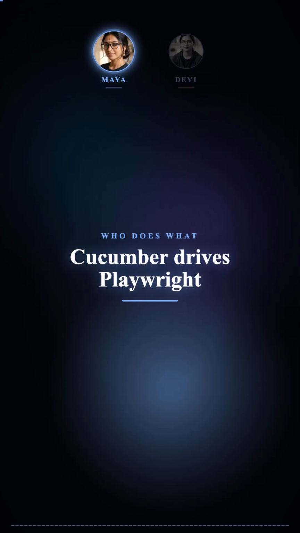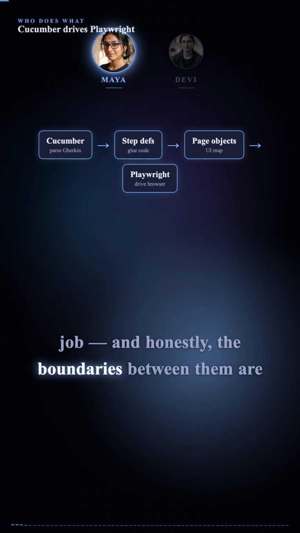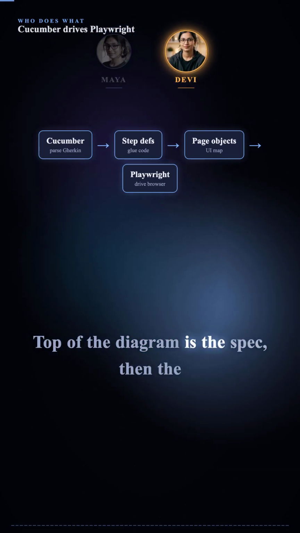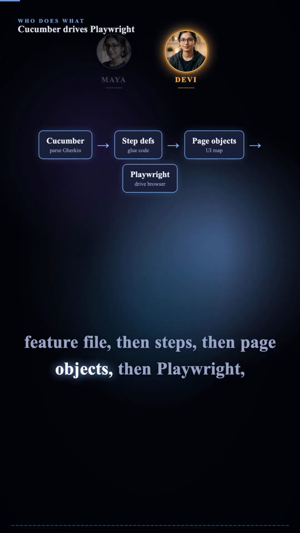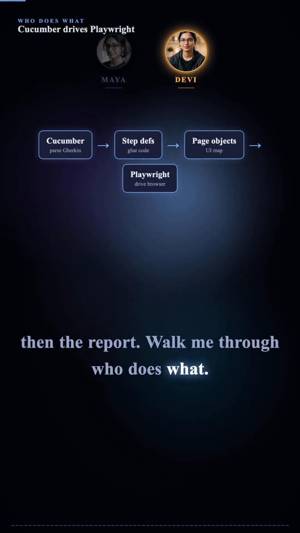Alright, the machinery. 4 layers, each with exactly one job. And honestly, the boundaries between them are the whole architecture. Top of the diagram is the spec, then the feature file, then steps, then page objects, then Playwright, then the report. Walk me through who does what.